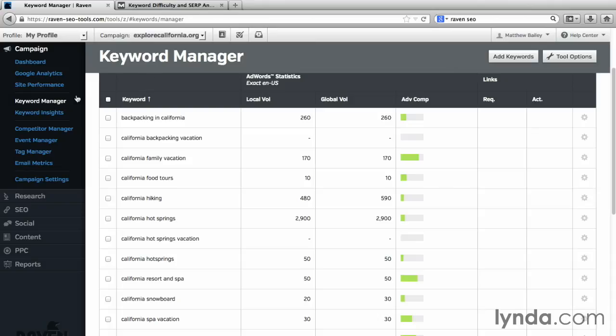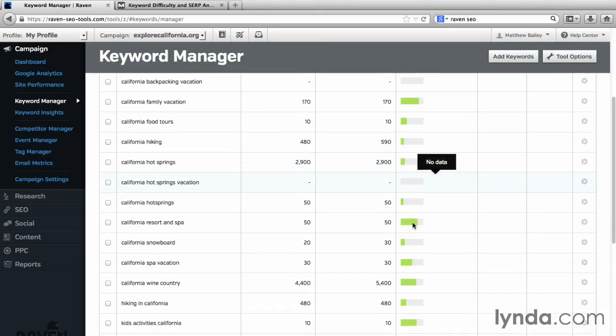In Raven Tools, in the Keyword Manager, we can see all of our keywords that we've added into the project. So for example, California Hot Springs, according to Google AdWords, that's where Raven receives its keyword data from, there are almost 3,000 searches a month. And when you look at the competition level, Raven presents that simply as a green bar. The lower the bar, the lower the competition. The higher the bar, the higher the competition. So for a phrase like California Hot Springs, as you can see, there are more searches for that phrase than most other phrases on the page, and a low level of competition.